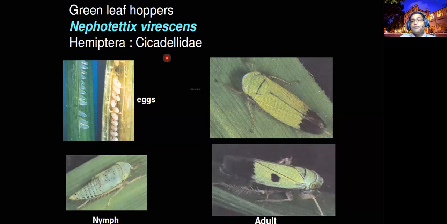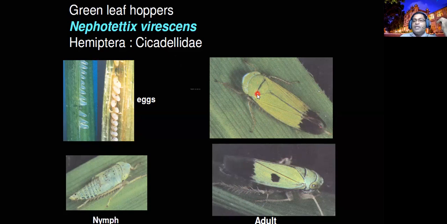Brown plant hopper belongs to the same order, Hemiptera, and is in the family Delphacidae. The earhead bug belongs to Coreidae. Delphacidae, Coreidae, Cicadellidae are all sap-sucking insects. So we have to be very cautious in differentiating them morphologically and by these family names.